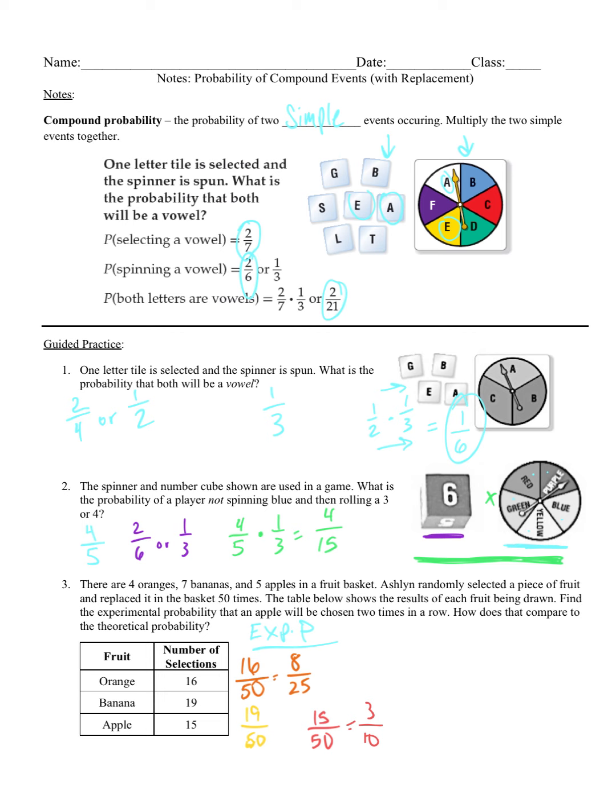The table below shows the result of the fruit being drawn. Find the experimental probability that an apple will be chosen 2 times in a row, okay? So we want the experimental probability that an apple will be chosen 2 times in a row. Guess what? I just did all that work for nothing because I didn't read very well. All we needed was the apple, the 3/10, okay?